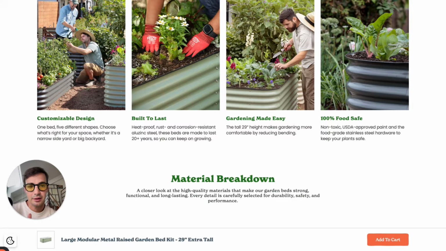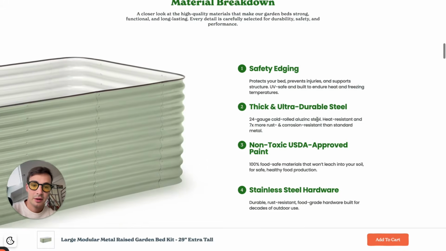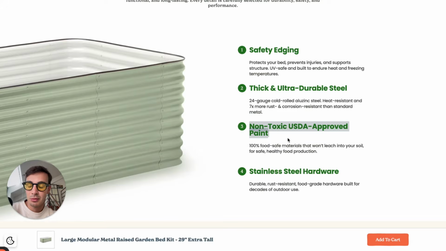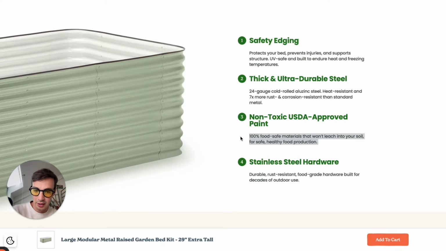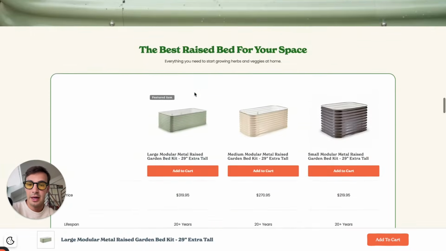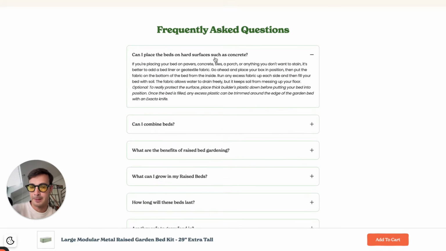there's, again, some features of the product. There's the material, even the material breakdown. There's what it's made out of, why it's made out of that, because it prevents corrosion and all that stuff. It talks about the paint that's used. It's non-toxic USDA approved paint, and it tells you why. And then down here, a bunch more stuff. How to set it up, super valuable. And then down here, a Q&A or FAQ structure type section.